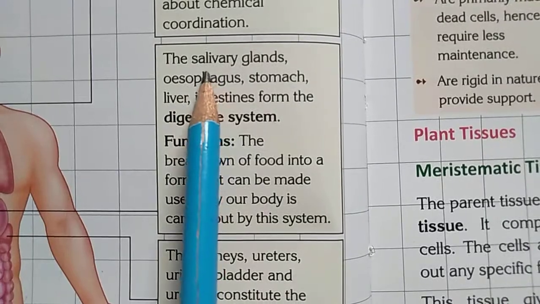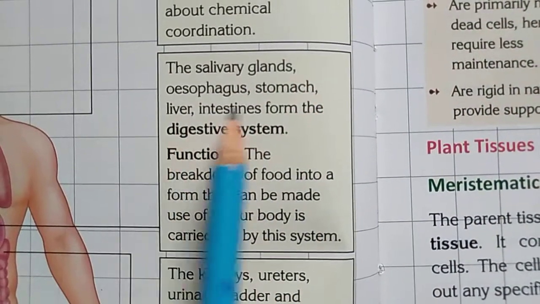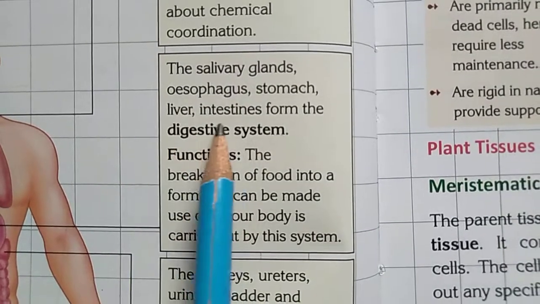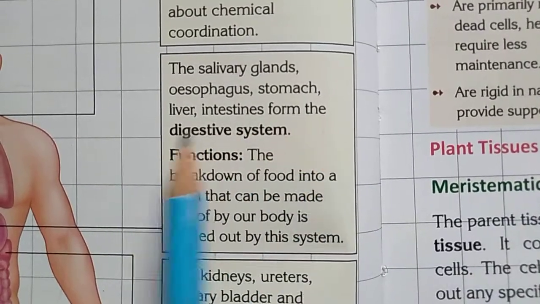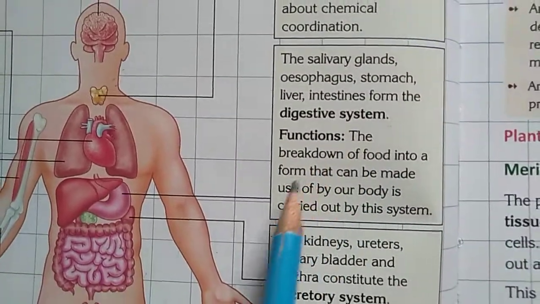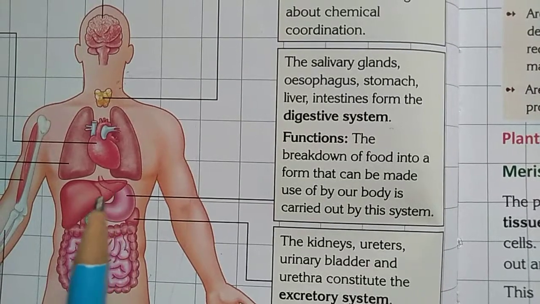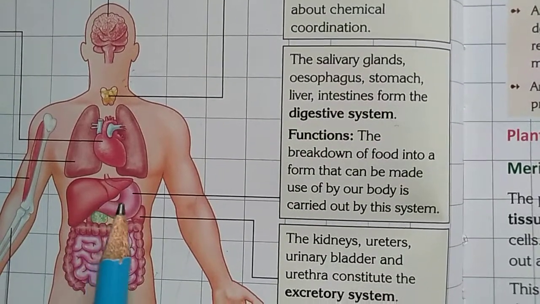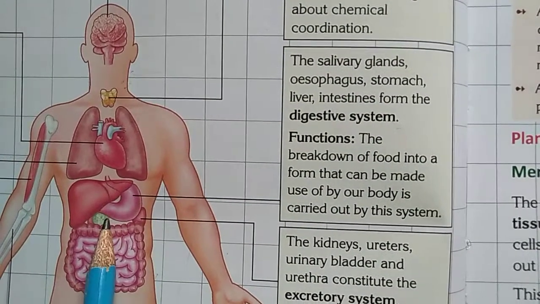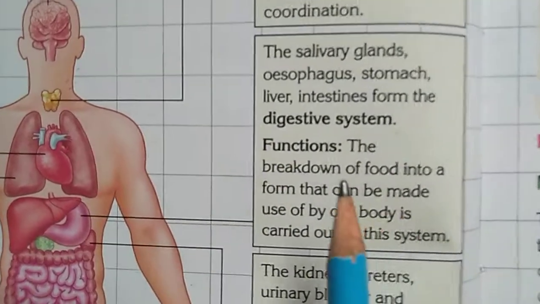Next you see the digestive system. The salivary glands, esophagus, stomach, liver and intestines form the digestive system. So here the digestive system is situated. What is its function?